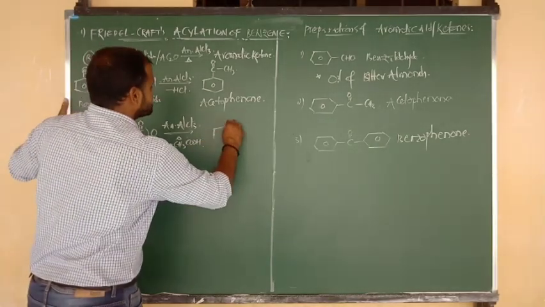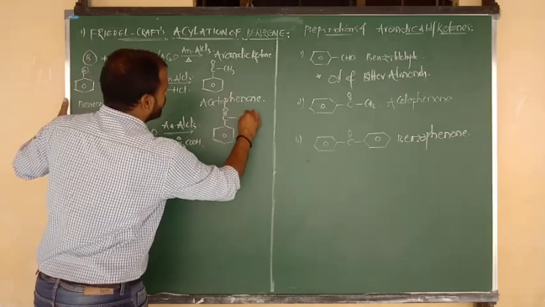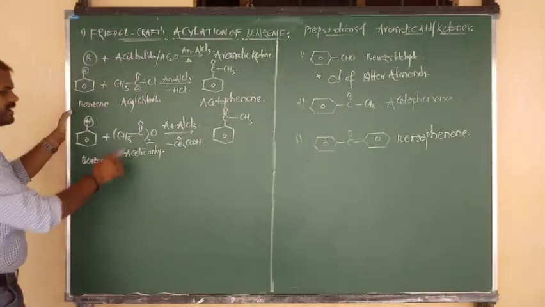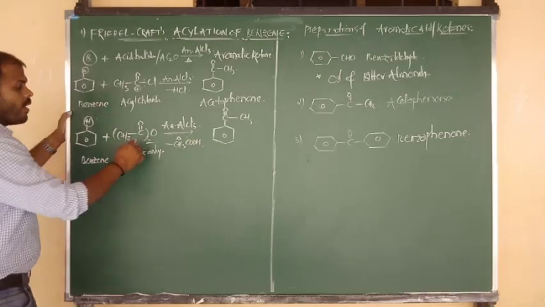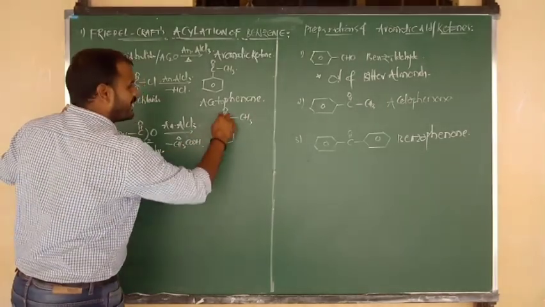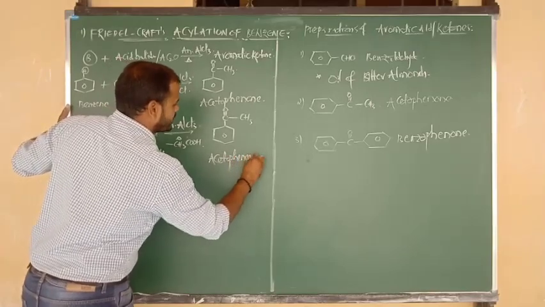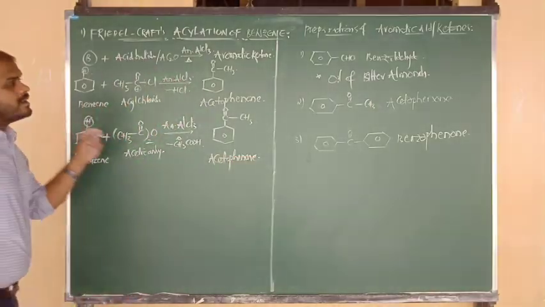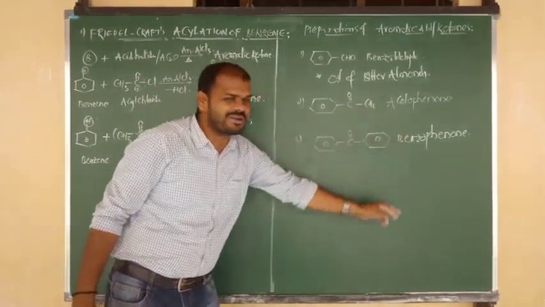So what will be the product? Same here, I am going to write benzene bonded to C double bond O, bonded to CH3. Here 2 acyl groups are there, one acyl is removed in the form of acetic acid, and one more acyl electrophile attacks upon benzene. So this is also an aromatic ketone, namely acetophenone. So by using these two methods we have prepared acetophenone.